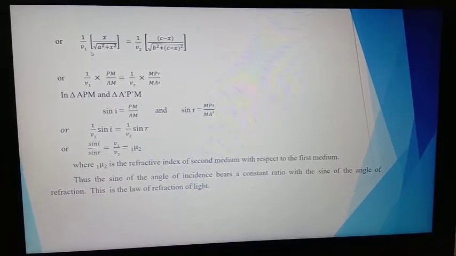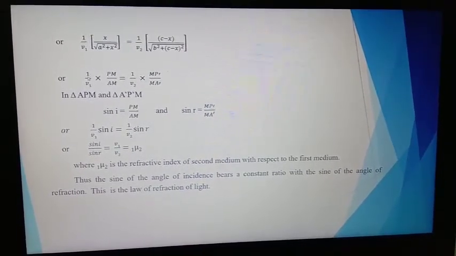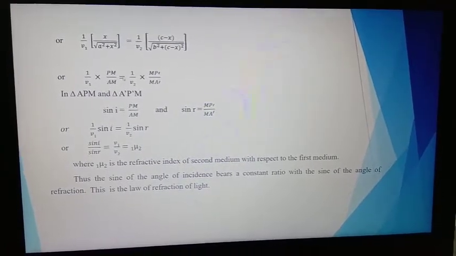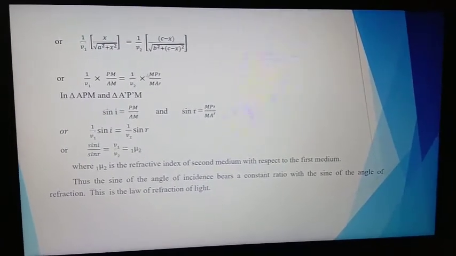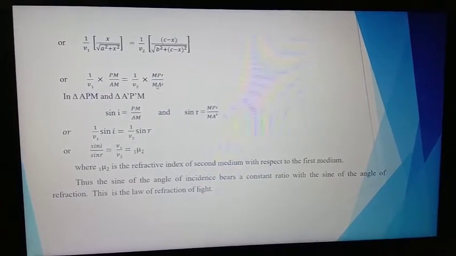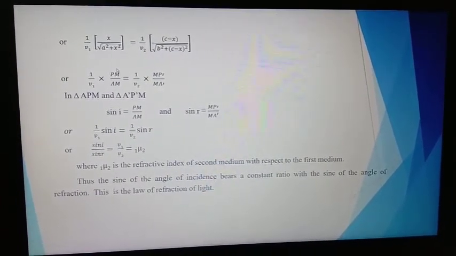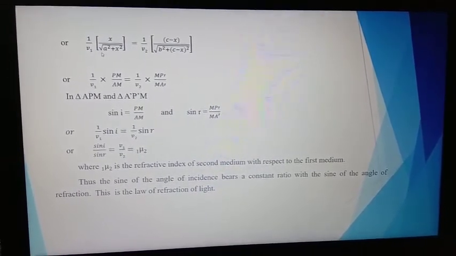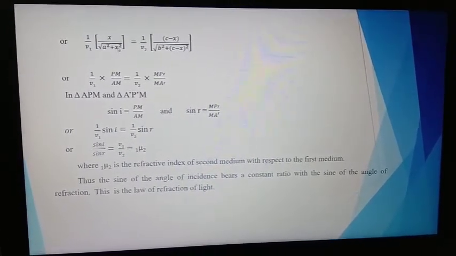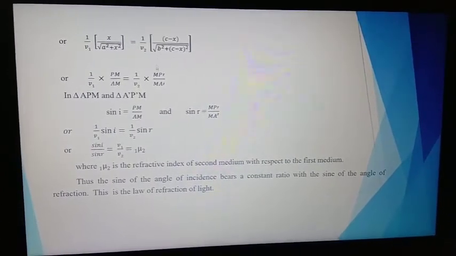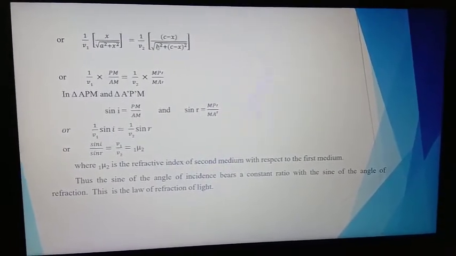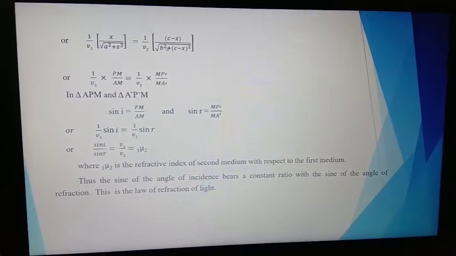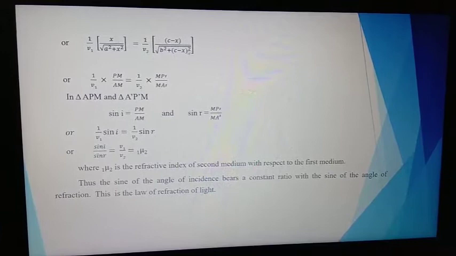And this we can write as 1 upon V1 multiplied by PM upon AM is equal to 1 upon V2 multiplied by MP dash upon MA dash, because PM is equal to X and AM is equal to under root A square plus X square from the figure, and MP dash is equal to C minus X and MA dash is equal to under root B square plus (C minus X) square from the figure.